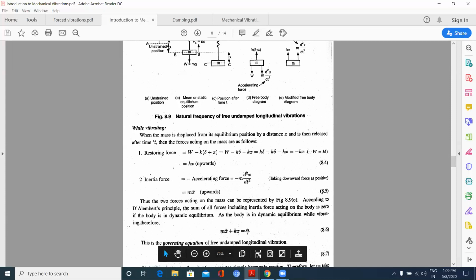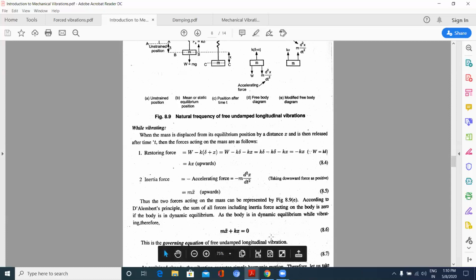Or according to D'Alembert's principle, the sum of the force applied and the inertia force should be equal to 0. The force applied is kx and the inertia force is mx double dot, so I can write kx plus mx double dot is equal to 0.